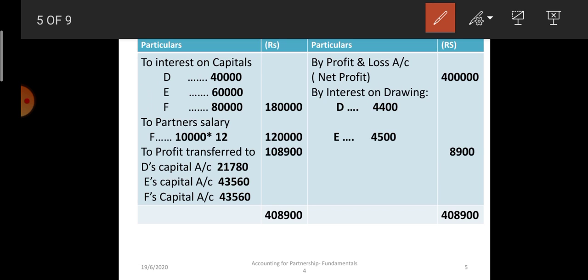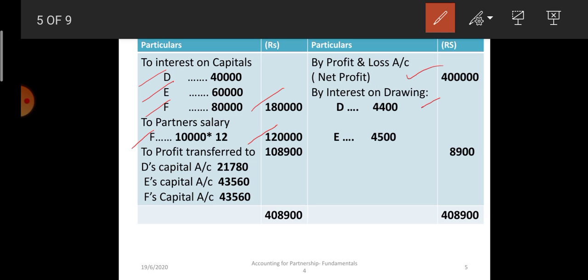Now see, the profit for the year was rupees 4 lakh. Okay, net profit is mentioned, so that is 4 lakh rupees. We had shown in the working the calculation of interest on capital, that is 40,000, 60,000 and 80,000 rupees. In total it is rupees 1,80,000. Partner F will get a salary of 10,000 per month, so 10,000 into 12, it is 1,20,000 rupees.